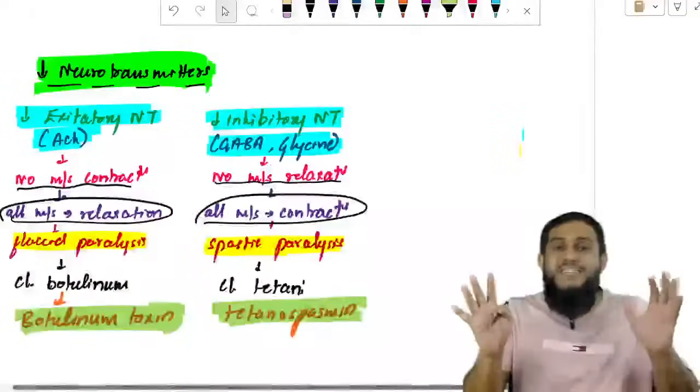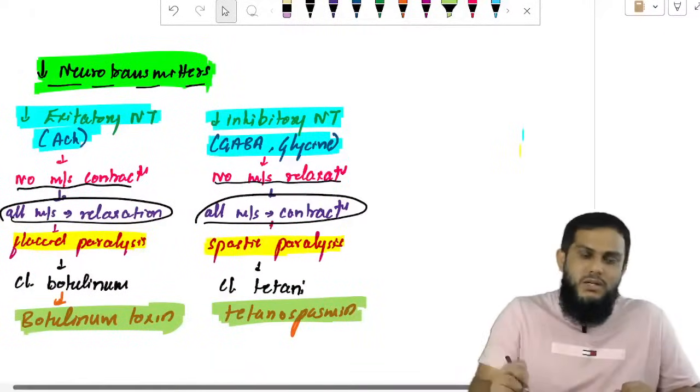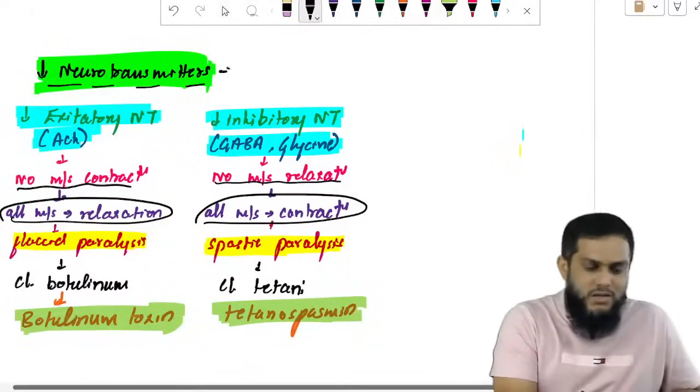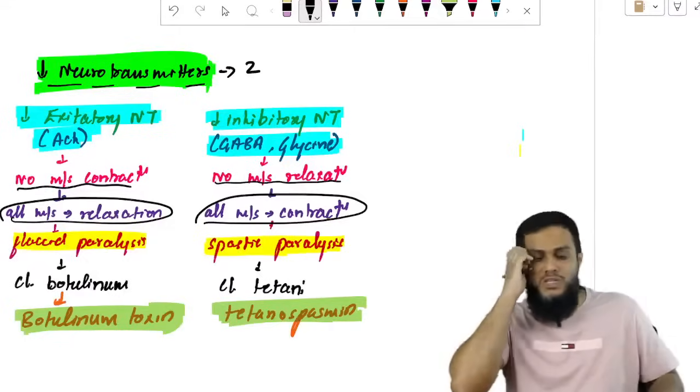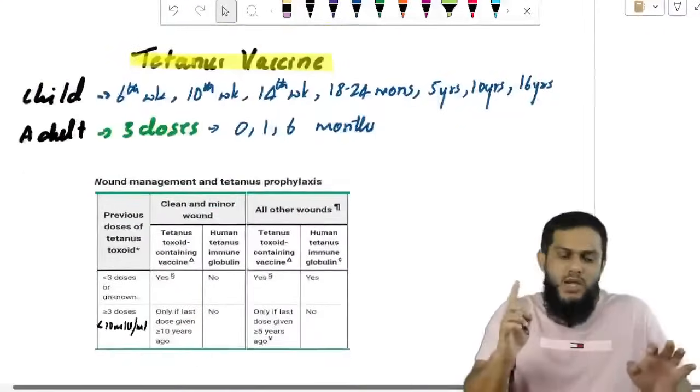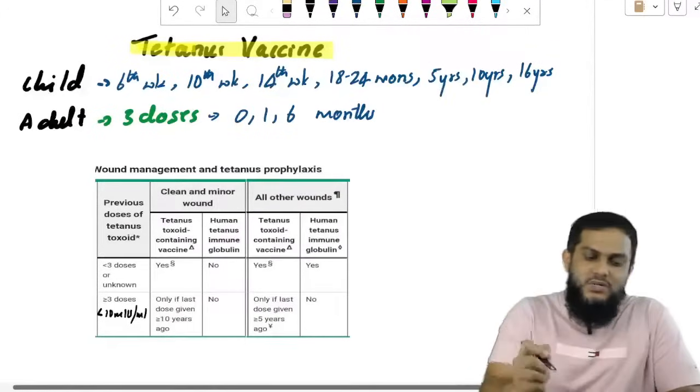Which appeared in the previous exams. Only that much, right? Otherwise, there are many. And two important toxins which act by inhibiting neurotransmitters. With that, one important toxin is tetanus toxin.